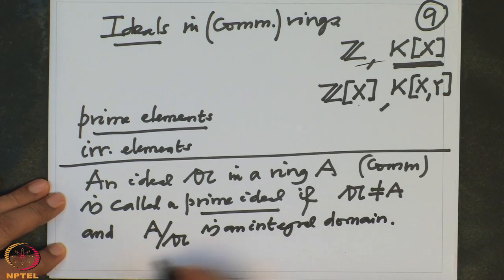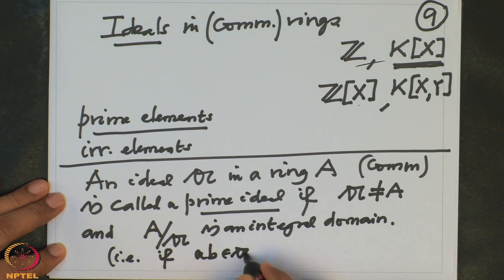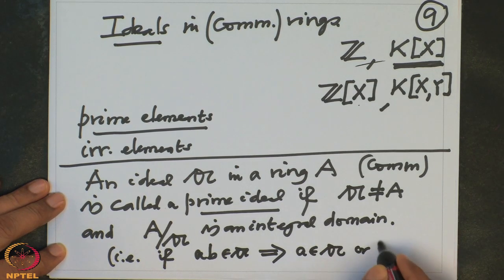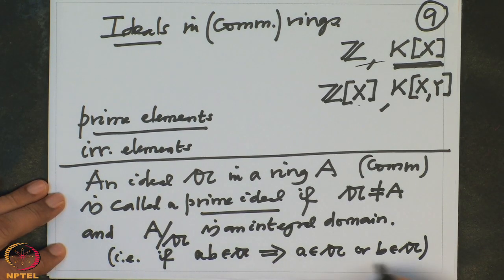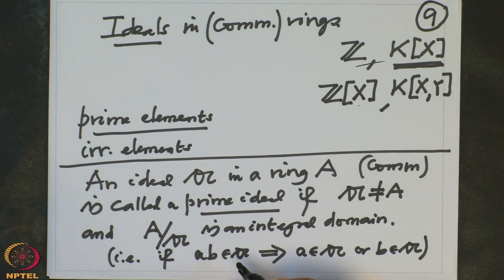So, the last condition is very easy to check, that is equivalently if a product a times b belongs to the ideal A, then one of them should belong to A. Either a is in A or b is in A. So, this is actually the correct definition of a prime element also. An element p is called prime if p divides the product, then it divides one of them, because the divisibility condition is replaced by belongs to in case of ideals.